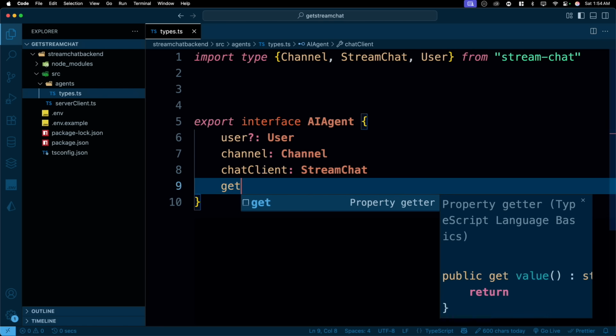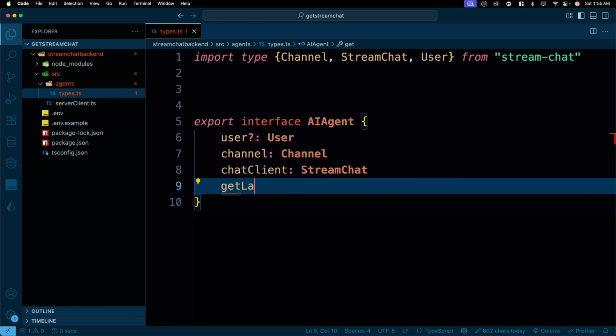All right. We'll also get a method. Let's call this one getLastInteraction. This will help us to get the number of interactions that we had previously in the same chat. So this is going to be a method. We don't define the method, we just say this is a method which is going to give us a number back. That's it.